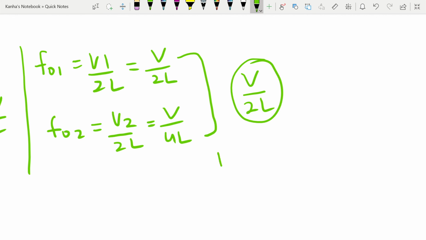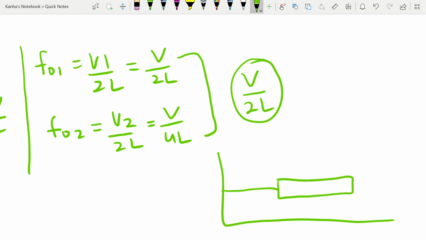As you can see from the diagram, I'll make one string like this, another string like this. There is an antinode like this here, and because of the fundamental frequency that we just talked about, there are two antinodes in the other wire.